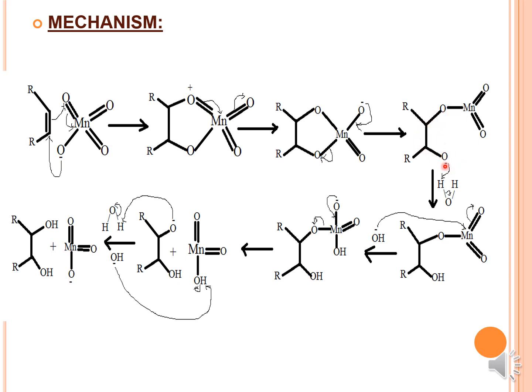The O minus, upon treatment with an aqueous solution such as water, will abstract the proton by the cleavage of the OH minus.